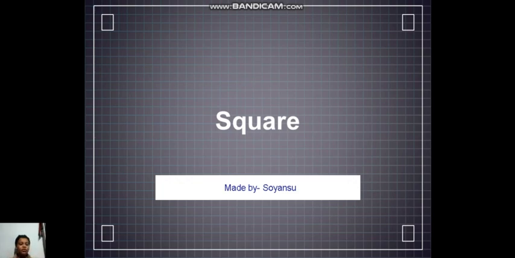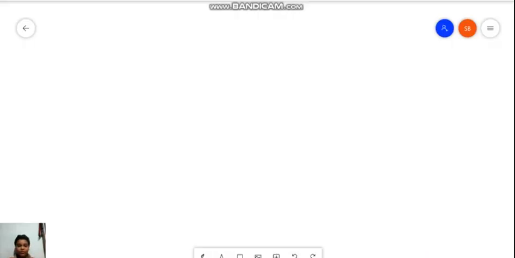Hi, today we will do squares. First we will do some examples. The first number I will take is 98. Let's write 98 here. I will find 98 square first.